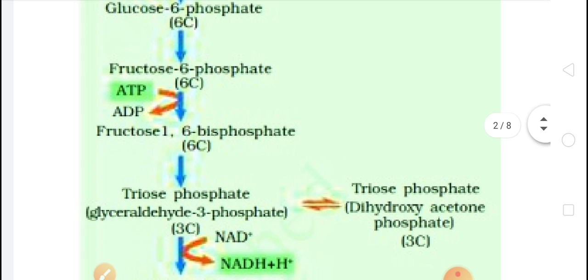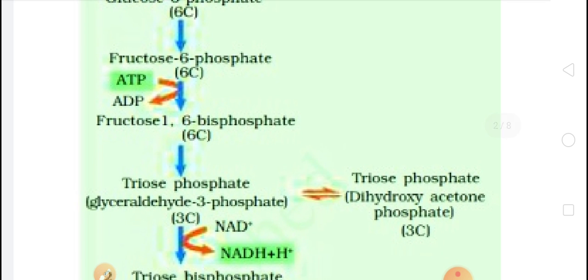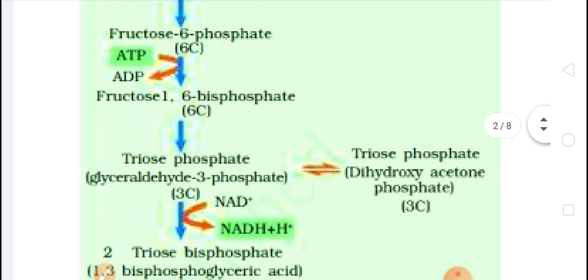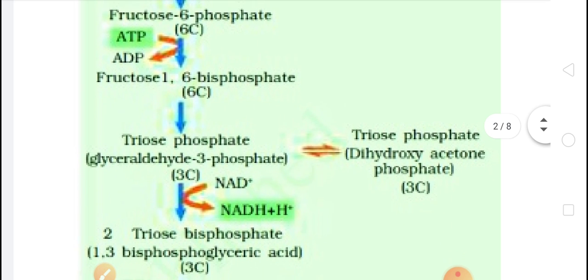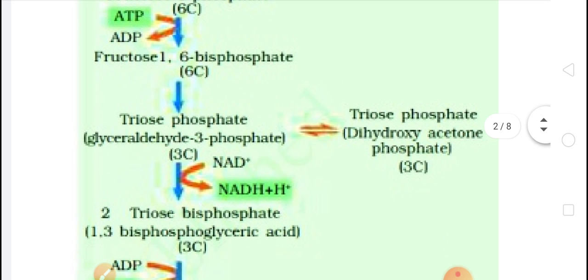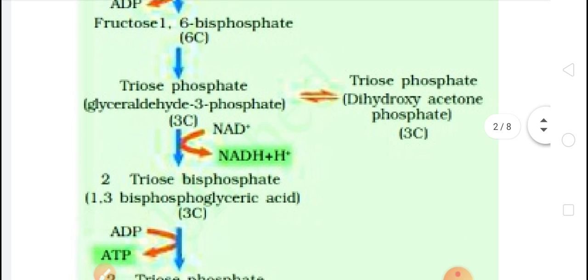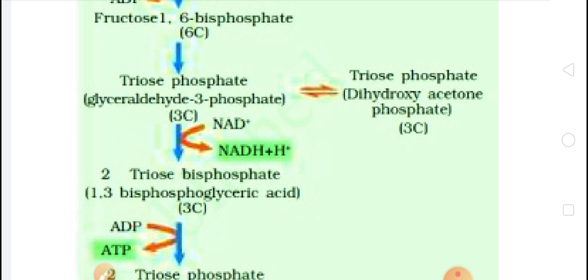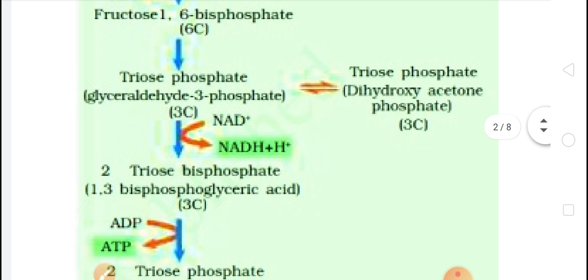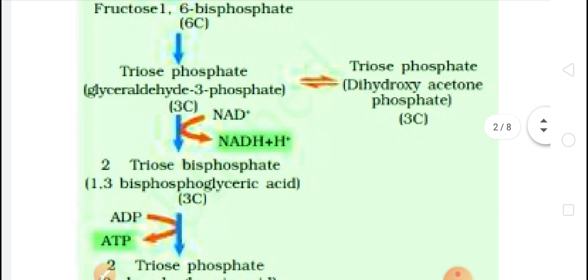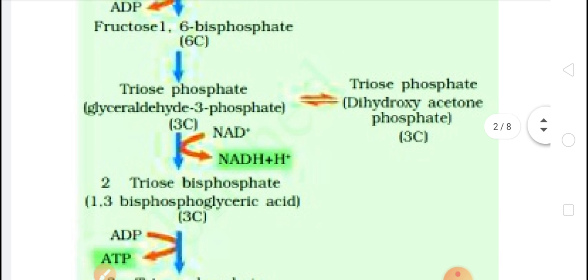After that, the fructose 6 phosphate turns into fructose 1,6 bisphosphate. Then the fructose 1,6 bisphosphate is converted into the triose phosphate, that is 3-glyceraldehyde phosphate, and here there is a reversible reaction from triose phosphate; it also converts into dihydroxyacetone phosphate.